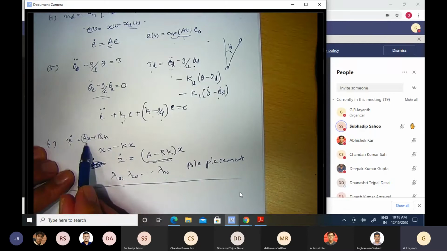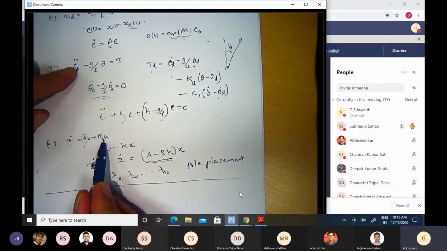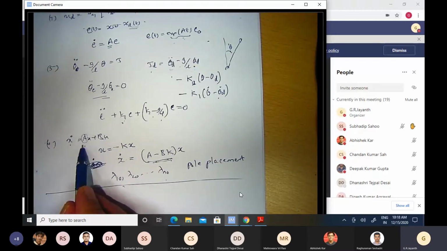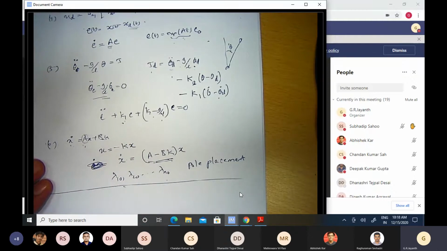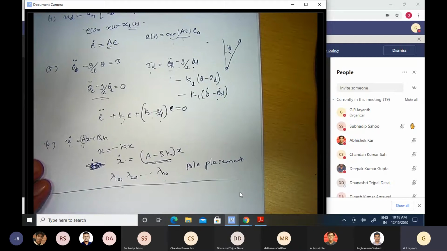We are trying to stabilize the system. Let us say x dot is equal to ax plus bu represents an unstable system. For example, if I were to cast the differential equation for the inverted pendulum in the state space form, you agree with me that matrix A has one of its eigenvalues on the right half of the complex plane, in other words, a positive eigenvalue, right? So this represents an unstable system, because if I leave it with some initial conditions, the response simply grows as a function of time.